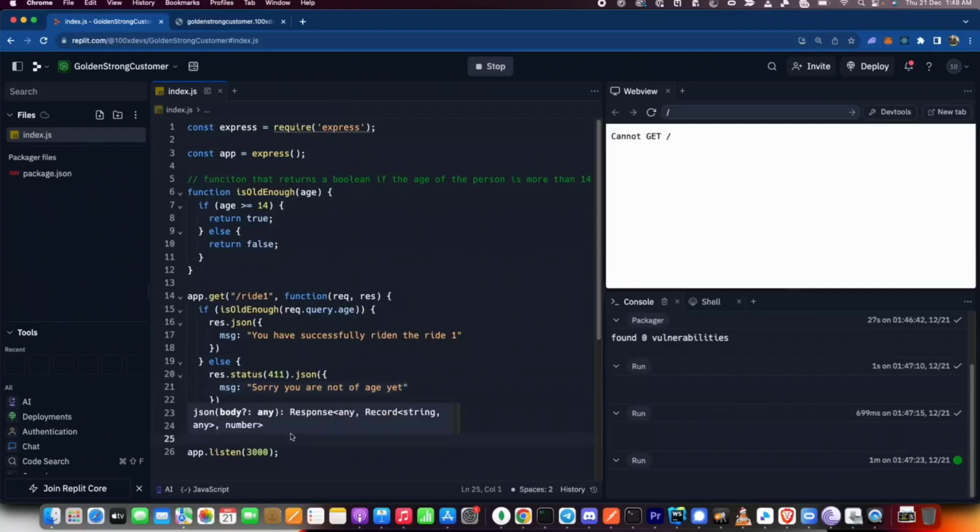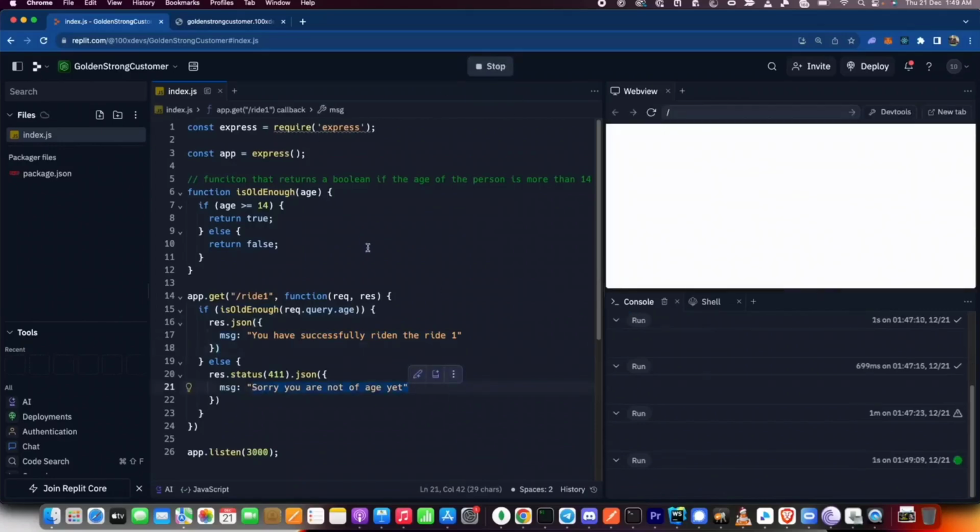All right. What have I done? Simply defined a function. No middleware logic, nothing too complicated. A simple function. And I've used that function to return to the end user either that you've successfully ridden the ride or that you're not of age yet. If I now restart this application, it says, sorry, you're not of age yet.